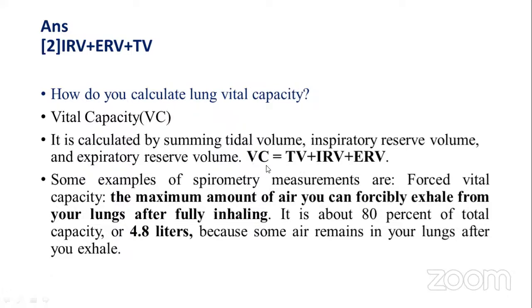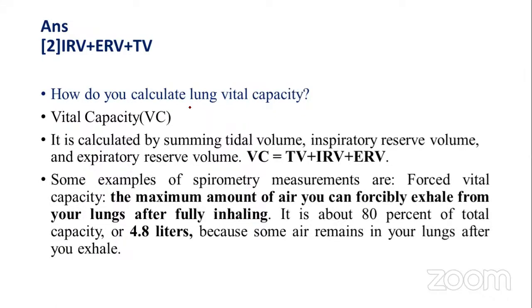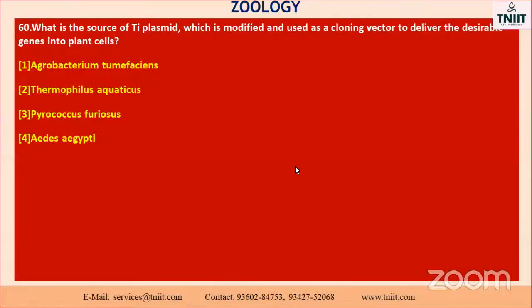VC, vital capacity, that is equal to, this is the formula. There are 4 or 5 formulas to practice. Here they ask only the lungs' vital capacity, which we may simply call VC. VC is equal to tidal volume plus inspiratory reserve volume plus expiratory reserve volume. So we get the vital capacity: IRV, ERV, TV. Okay, my dear, go to the next one.